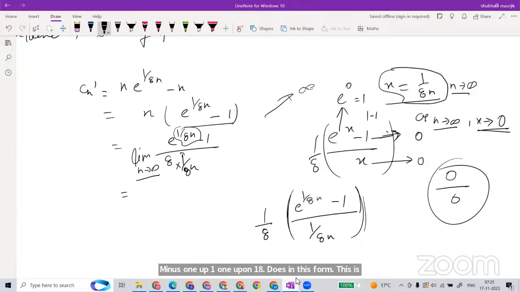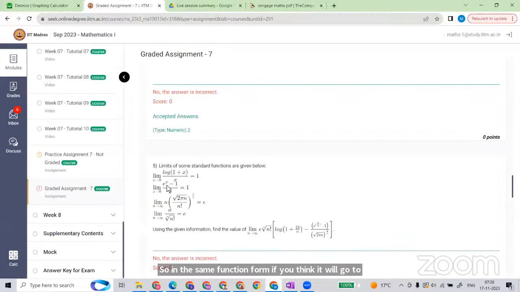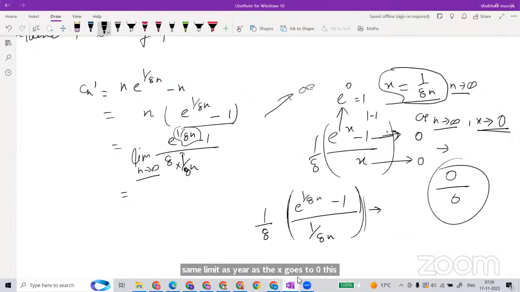And now see, this is a real number, no? In the function form, if you think of e power x minus 1 upon x, it will go to the same limit, as x goes to 0, this limit goes to 1. The same thing is happening after converting 1 upon 8n as a function kind of thing, x, right? So the limit will go to 1, the whole thing in the bracket form.